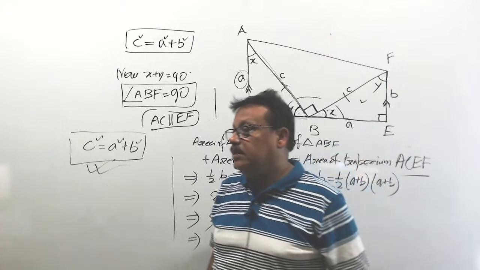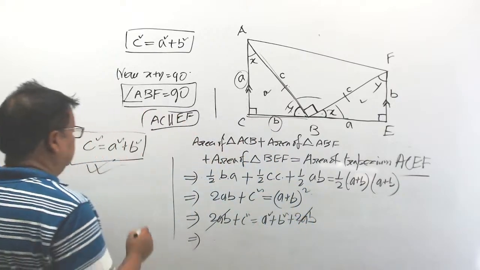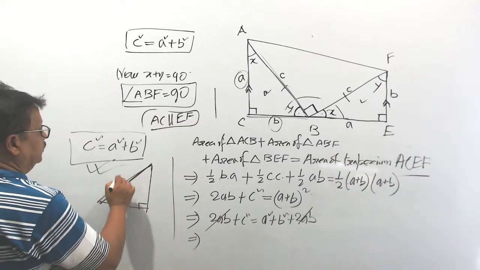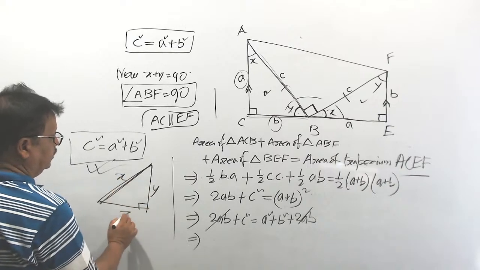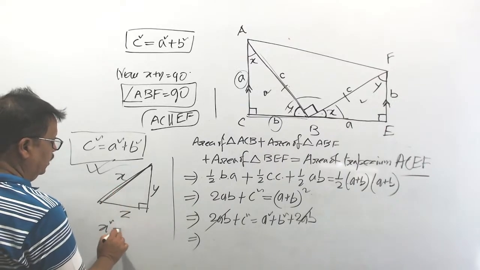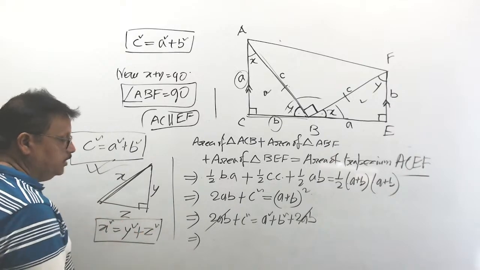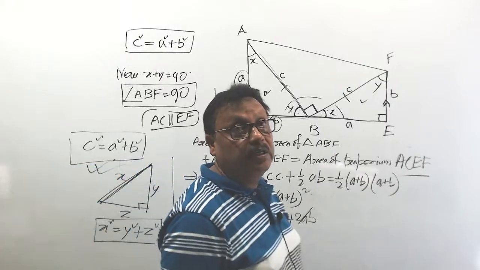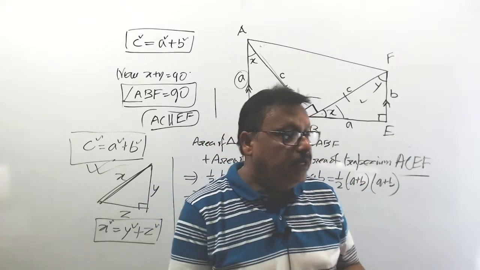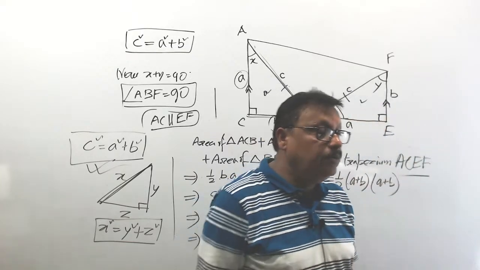So remember always, for any right angle triangle, with sides x, y, z, x square is equal to hypotenuse square, height square plus base square. This is Pythagoras theorem. Very important theorem. Don't forget it. Okay. Clear? Any doubt? You can tell me if any doubt.